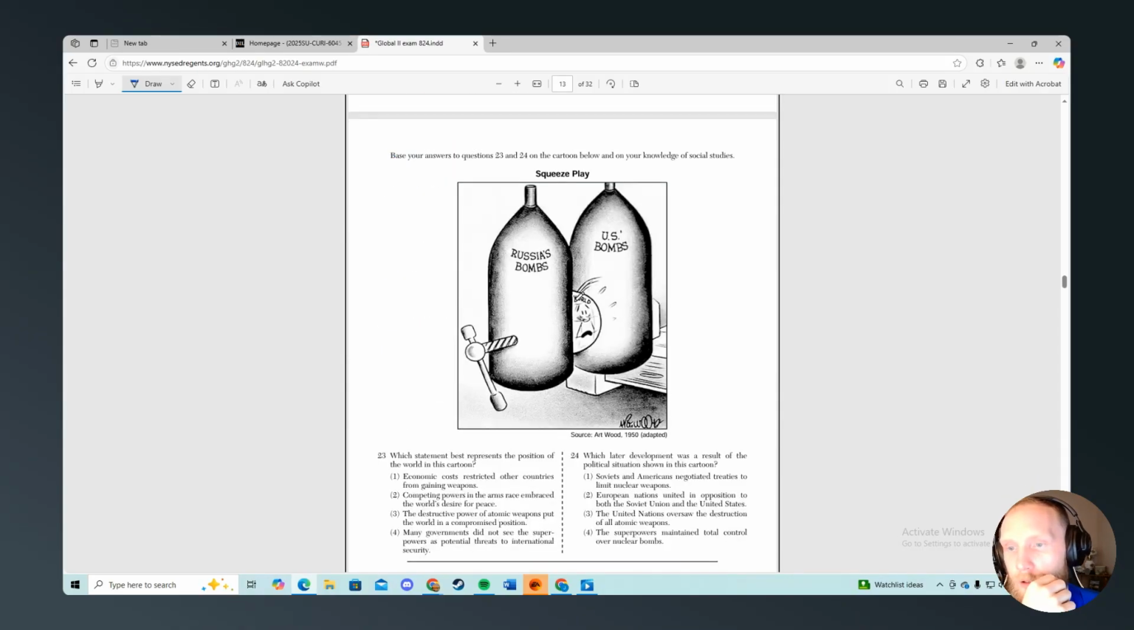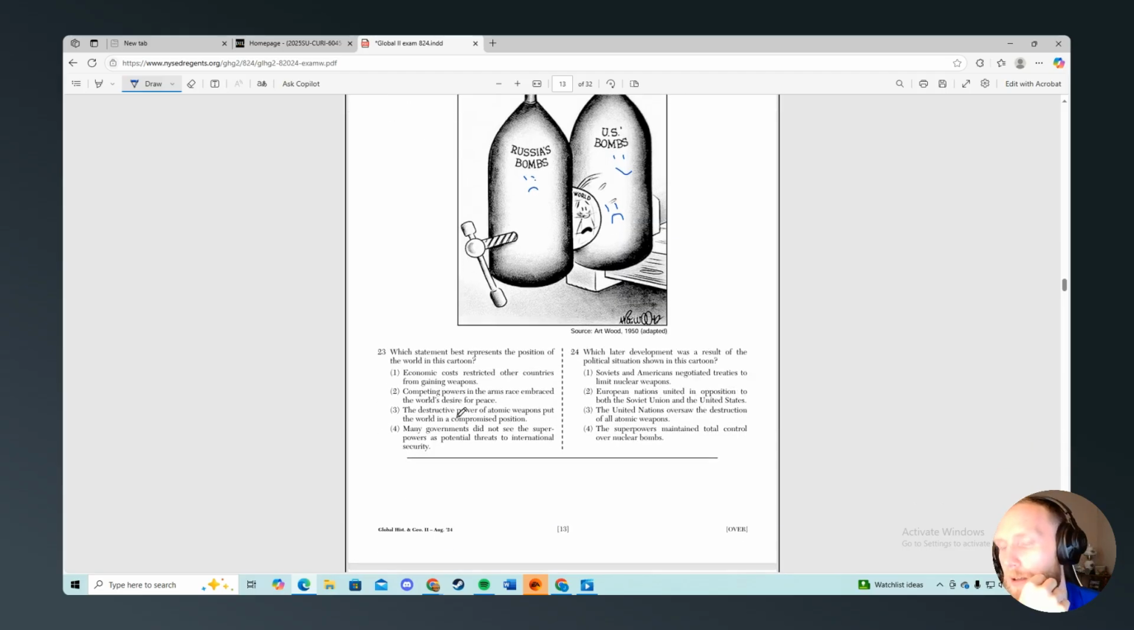So here we have the world being crushed. Big sad face world between 2 bombs. U.S. bombs though? Happy. Those are good bombs. Russian bombs? Oh no. That's sad. Very sad bombs. How many minutes do I have left? Oh, I have so much time. Okay. Which statement best represents the position of the world in this cartoon? Not good, right? So many governments do not see the potential destructive powers put the world in a compromised position. Yep, I think that's going to be that one.